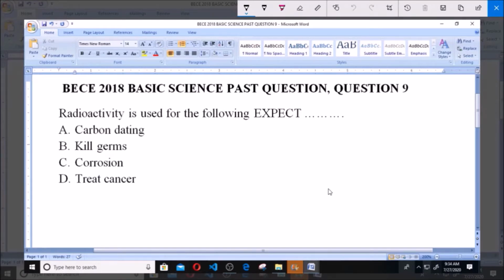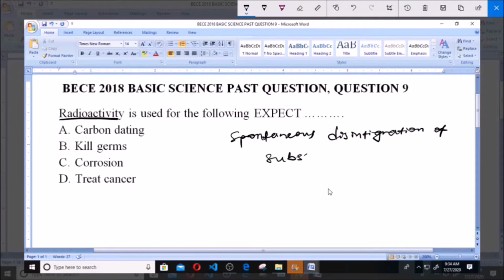Now, like we know, radioactivity here simply means the spontaneous disintegration of substances like elements.